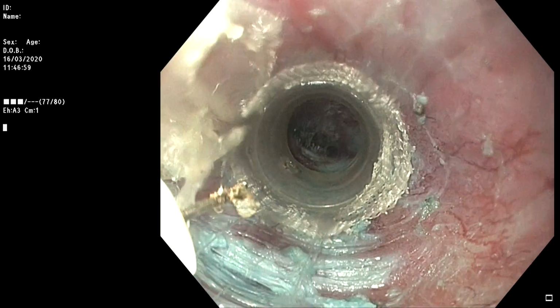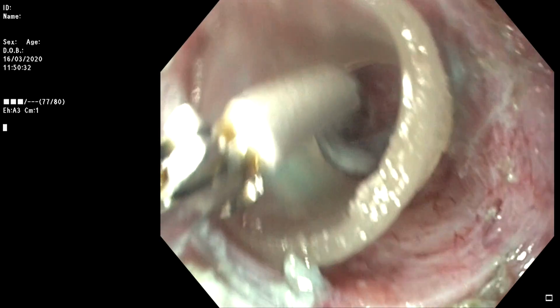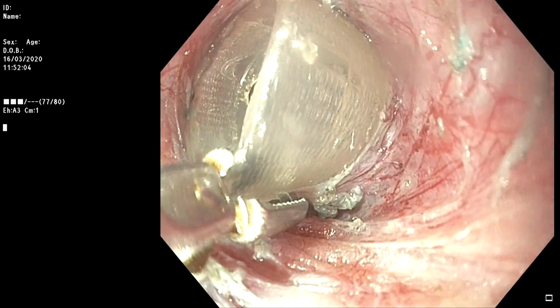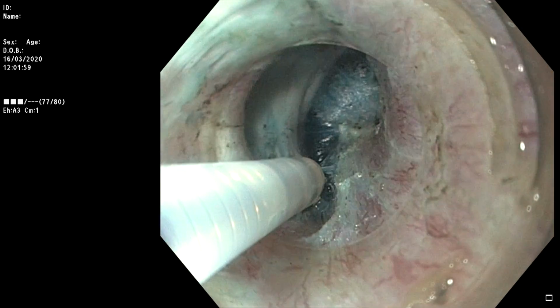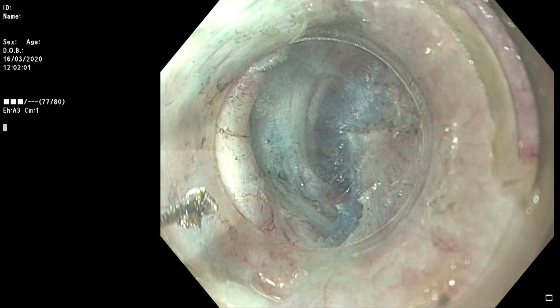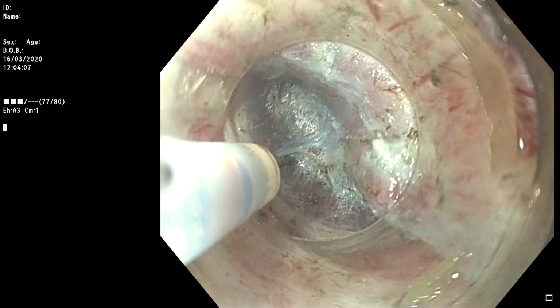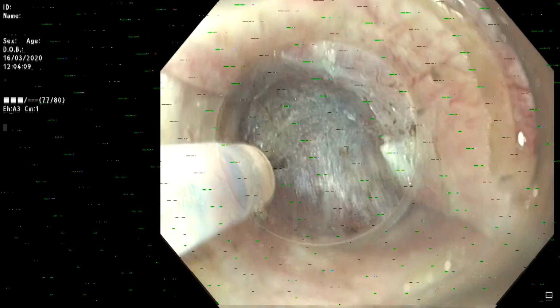During submucosal tunneling, inadvertent dislodgement of the distal attachment was encountered. The distal attachment was carefully removed using rat tooth forceps. Subsequently, the submucosal tunneling was completed.